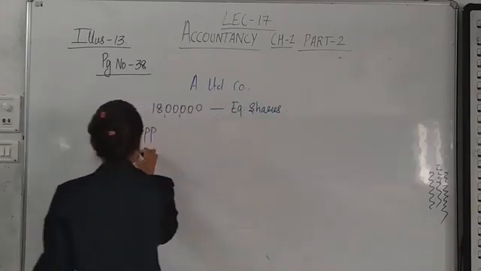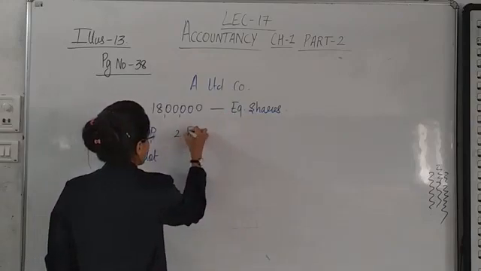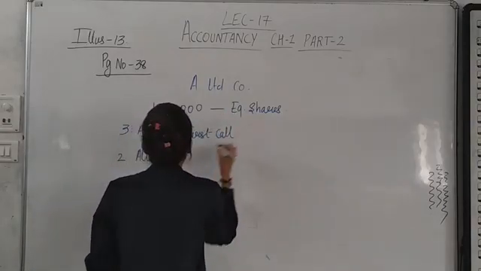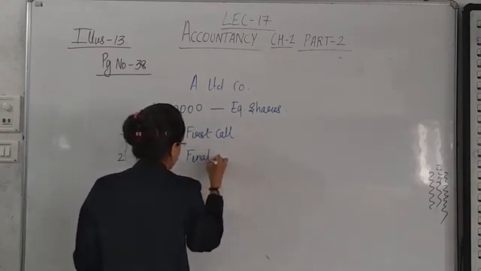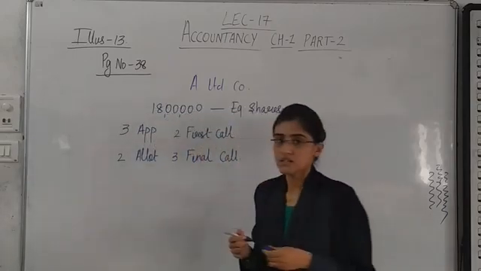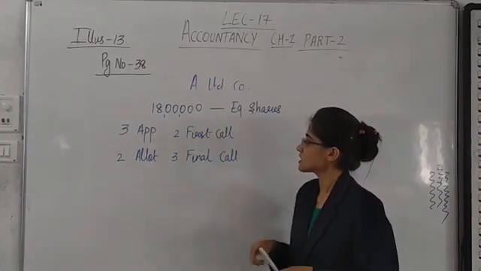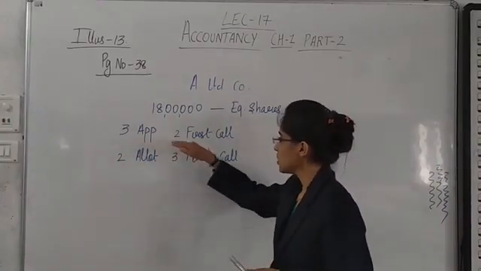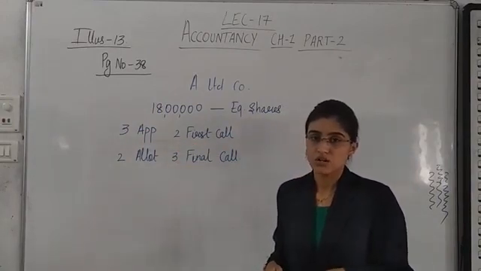2 with allotment, 2 with first call, and the remaining 3 with final call. So the company has issued 18 lakh equity shares: 3 with application, 2 with allotment, 2 with first call, and 3 rupees with final call.